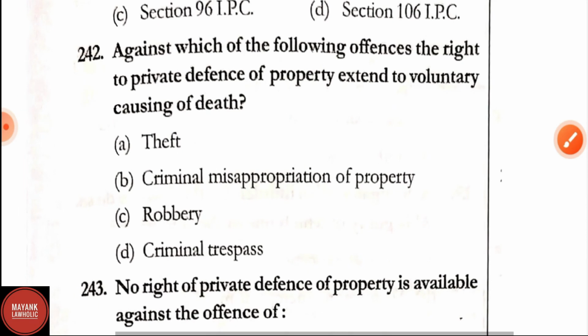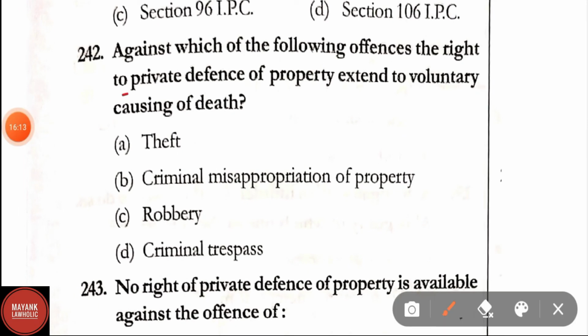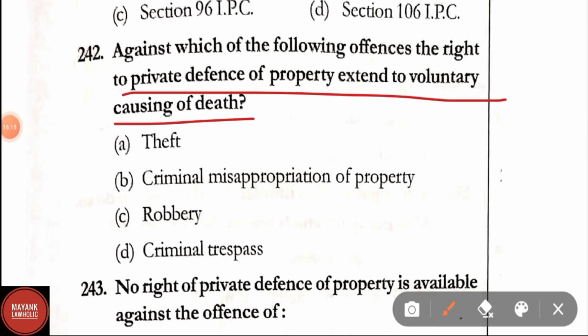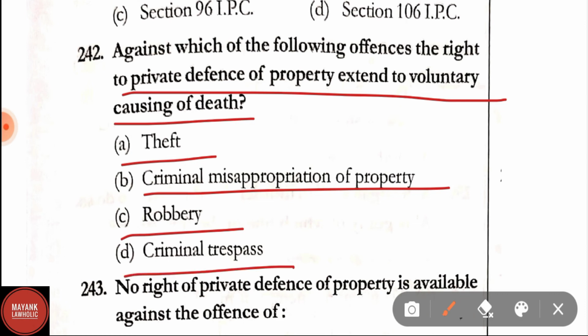Question number 242. Against which of the following offences does the right of private defense of property extend to voluntarily causing of death? Option A, theft. Option B, criminal misappropriation of property. Option C, robbery. And option D, criminal trespass. Correct answer is option C, that is robbery. Here, the right of private defense of property extends to voluntary causing of death in robbery.